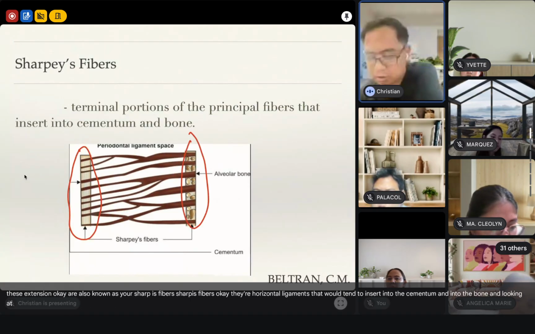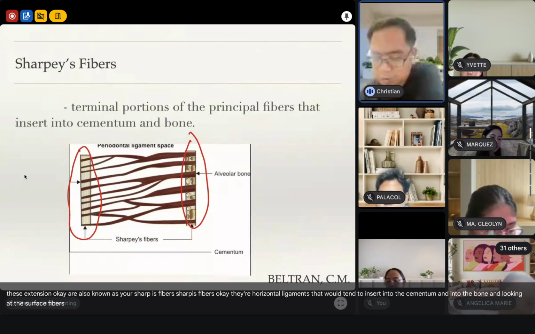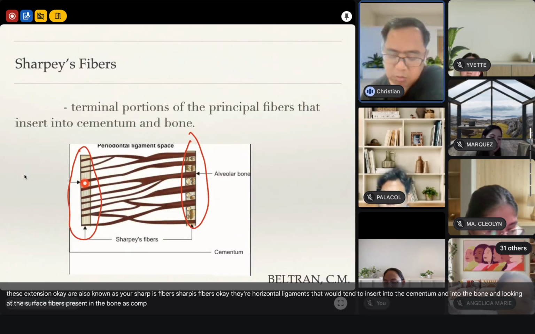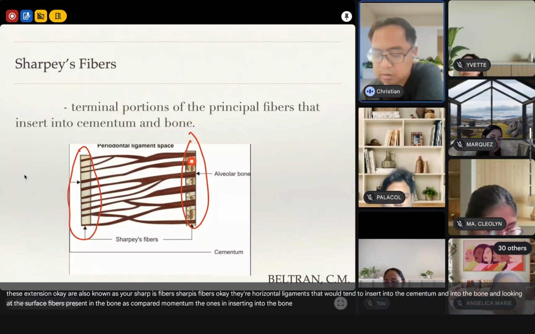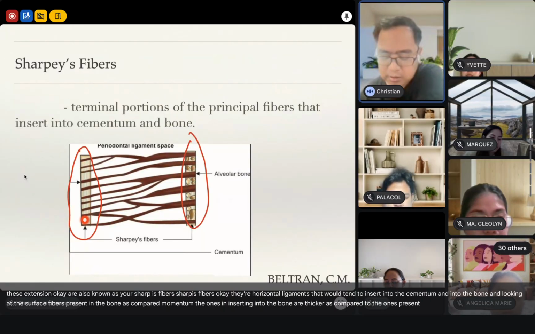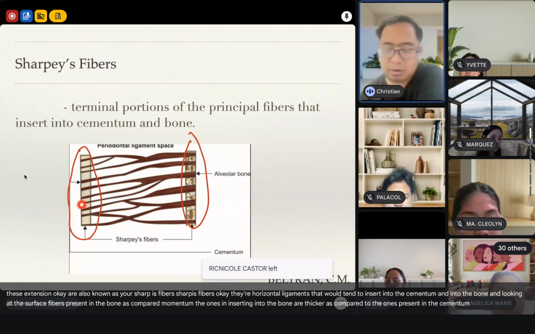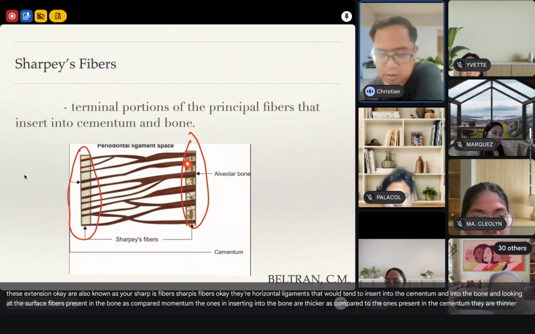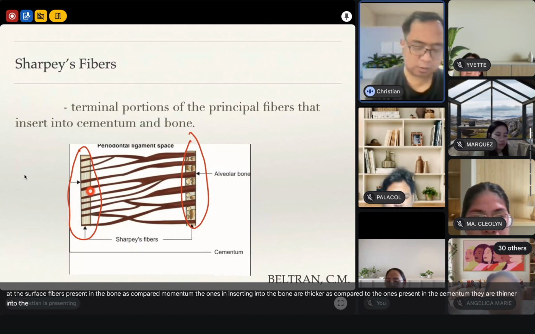The ones inserting into the bone are thicker, as compared to the ones present in the cementum, which are thinner. Thicker in bone, thinner in the cementum.